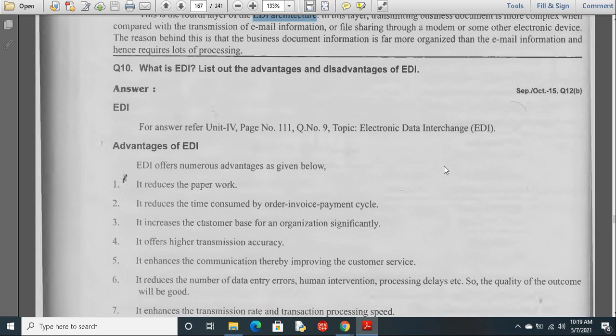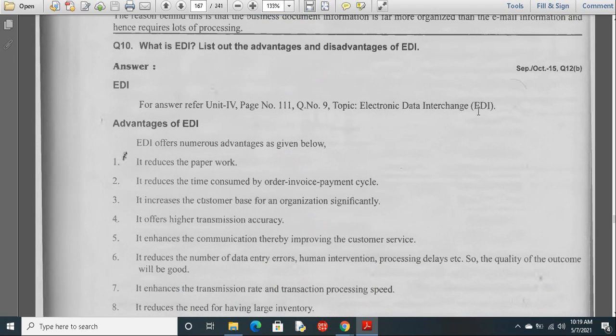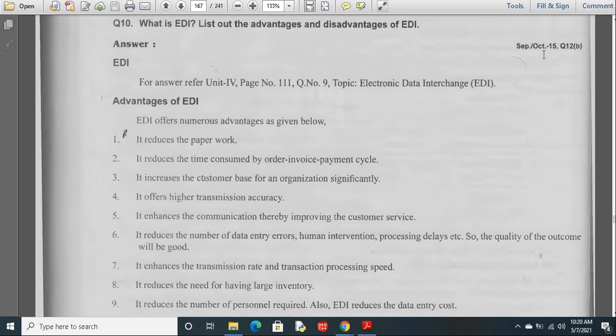Next we'll see the advantages and disadvantages. You just go through this. Now we'll see the basic advantages of EDI. EDI offers numerous advantages as given below. It reduces the paperwork because we transmit the data through emails or some other means, so here we have no need to use any paper. It reduces the time consumed by the order, invoice and payment cycle.